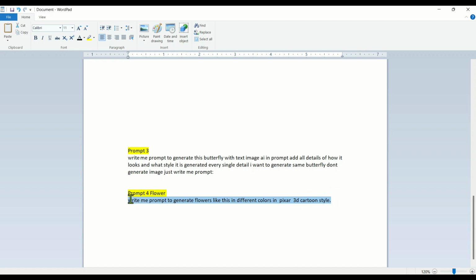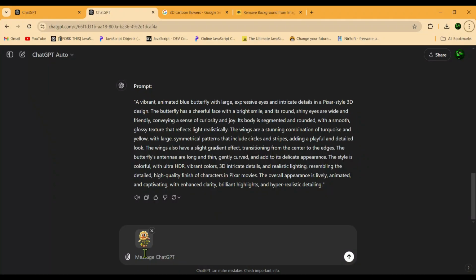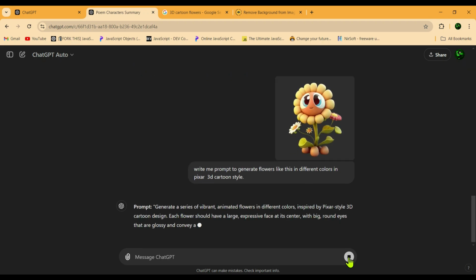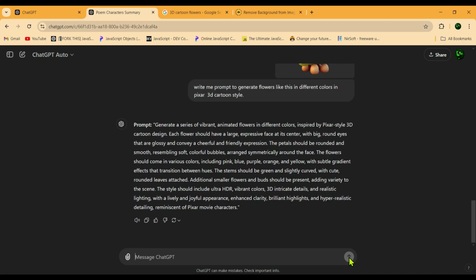After that, we'll copy the fourth prompt from the video description and paste it in the ChatGPT second tab and hit send. After that, ChatGPT will provide you with the details of the flowers, and then we will select the flower details. However, you don't need to select everything, just copy the character details. Don't copy the actions. For example, where it says generate a series of, we don't need to copy that, but where it says vibrant, animated flowers in different colors, you should copy that. This means we'll start selecting from vibrant and go all the way to the end before copying.